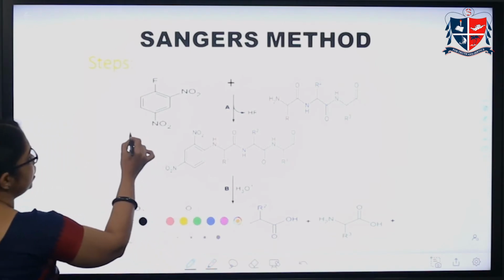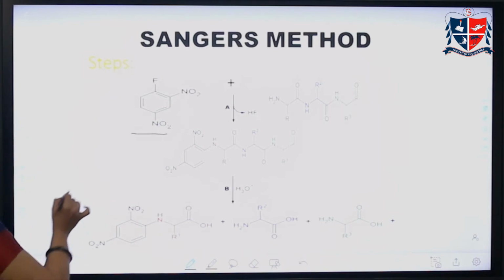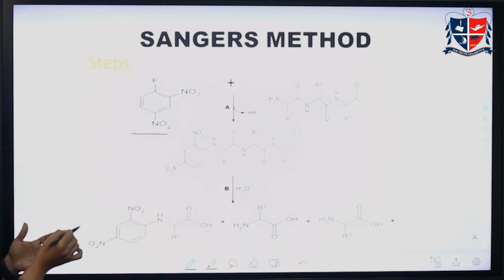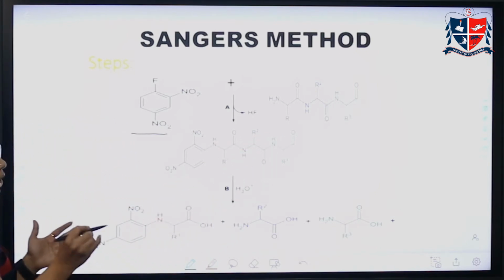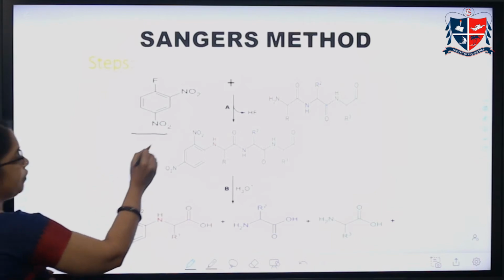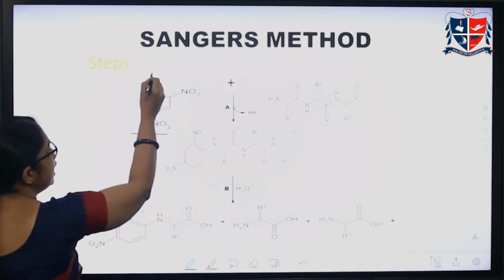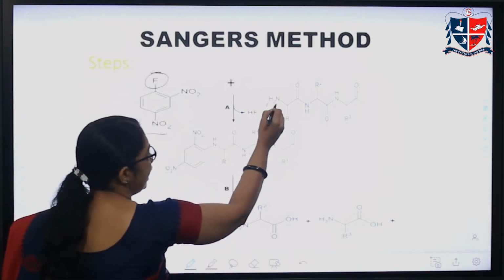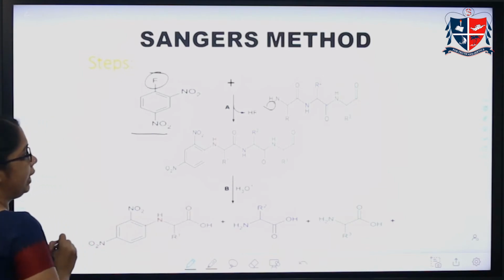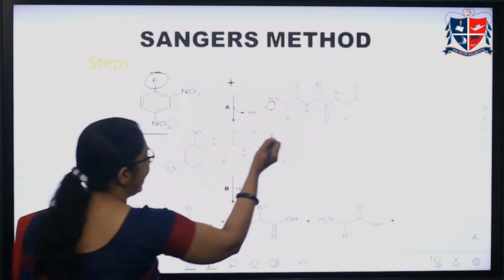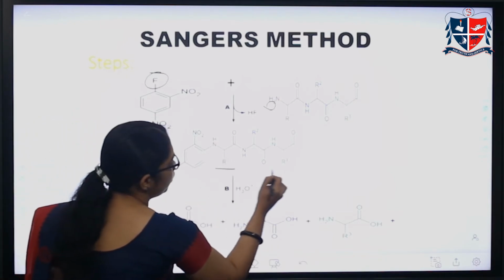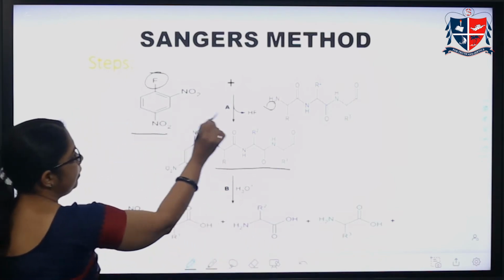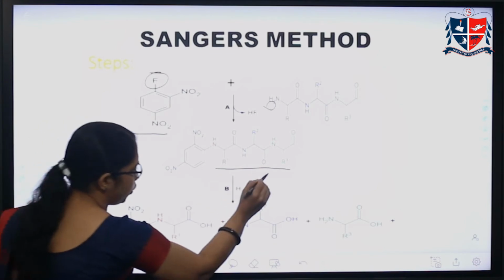2,4-dinitrofluorobenzene is a reagent used here. This is a peptide, polypeptide or protein, and on reaction with the peptide, what happens is that hydrogen fluoride will eliminate and the remaining portion will be added to this benzene ring. By eliminating the HF, we get this product.